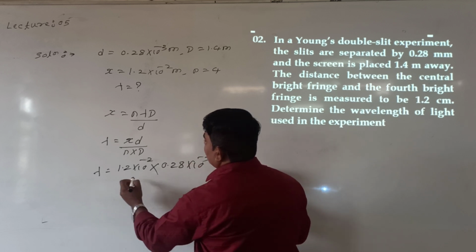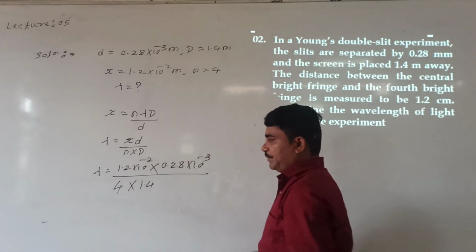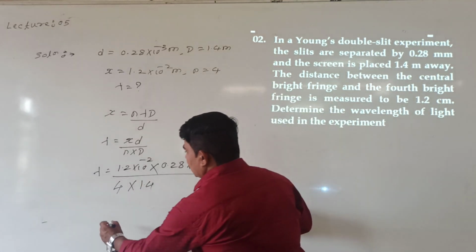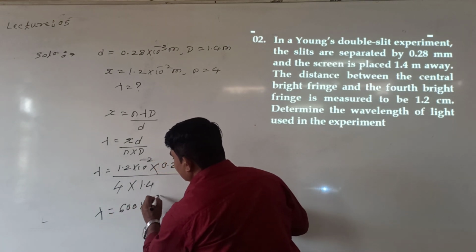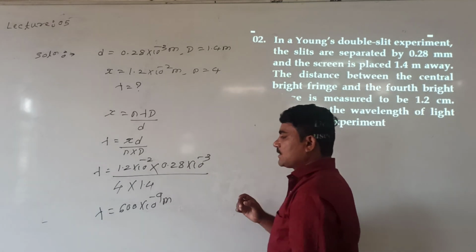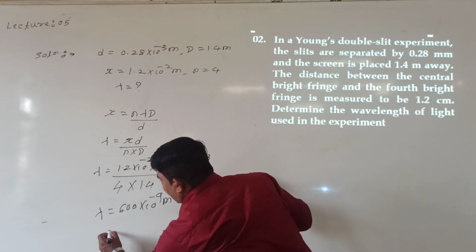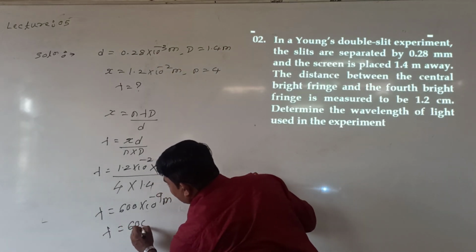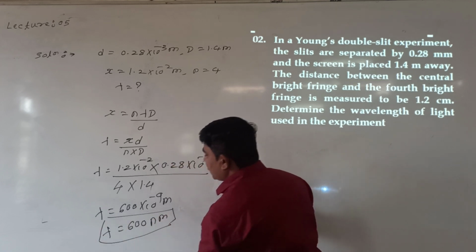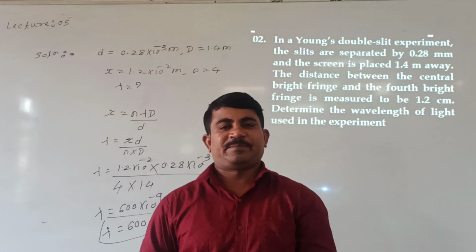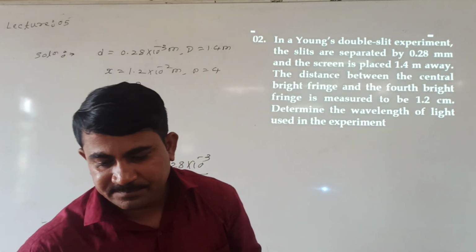0.28 millimeter divided by n. N is equal to 4. Capital D, how much? 1.4. If we calculate all these values, lambda will get around 600 into 10 raised to minus 9 meter. Or else directly I can write of the order, this is minus 9, meaning nano, so I can write lambda is equal to 600 nanometer. This is the wavelength of light used in Young's double slit experiment. This is the solution of it. Copy it. Let us move to the next numerical.